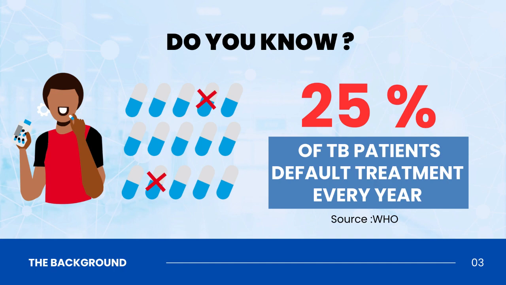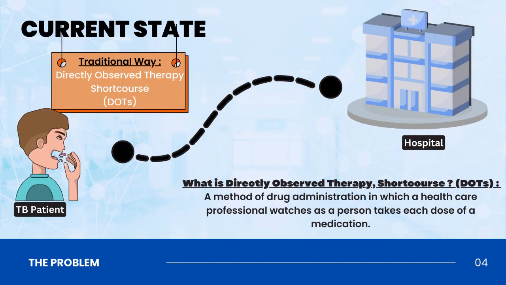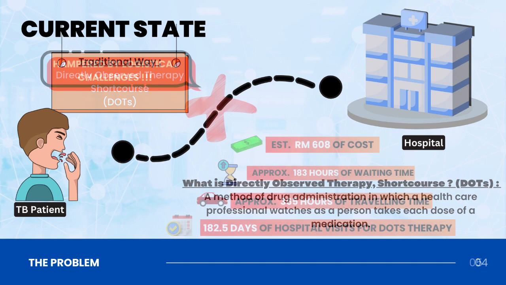Let's zoom into the problems faced by many of these patients. Currently, in a traditional way, a TB patient has to undergo directly observed therapy short course, in short DOTS. Now, what is DOTS? It is a method of drug administration in which a healthcare professional watches as a person takes each dose of a medication, which means patients have to travel to hospital to take medicines for 6 months.